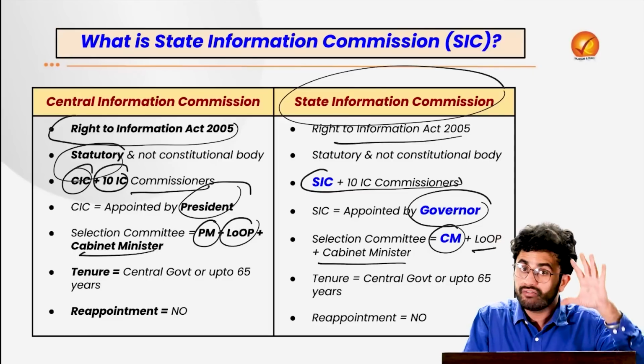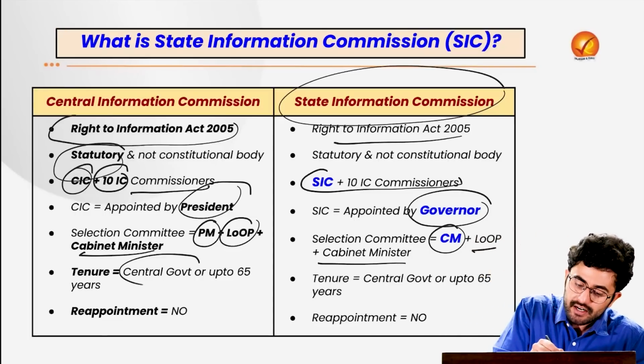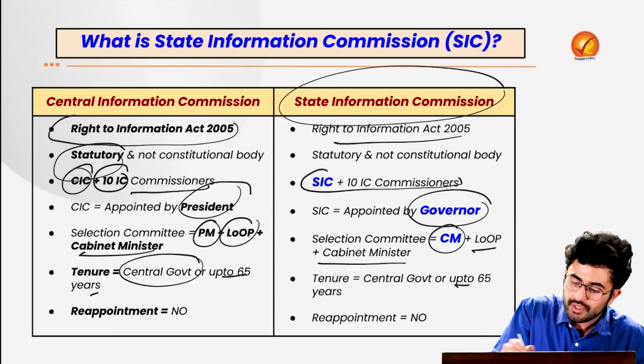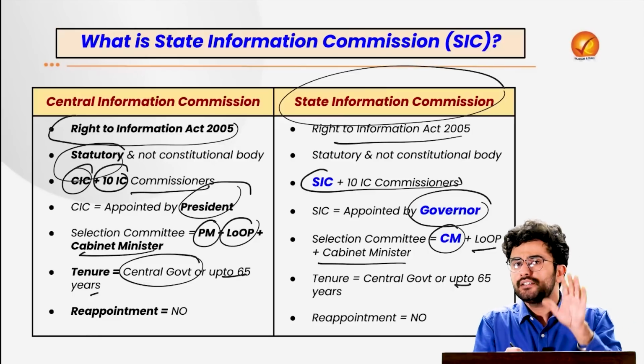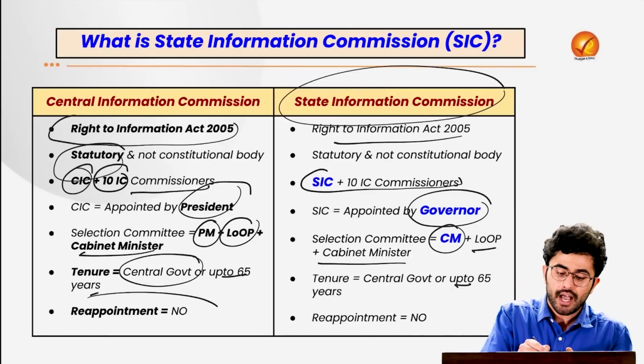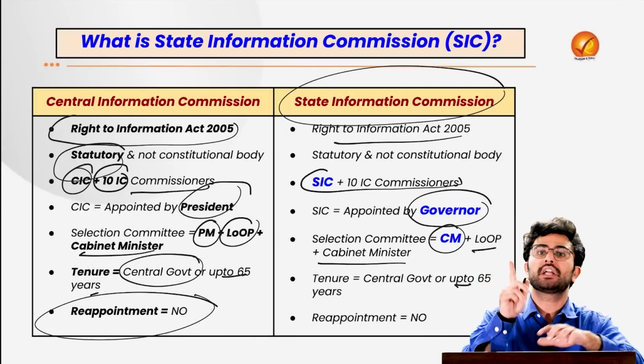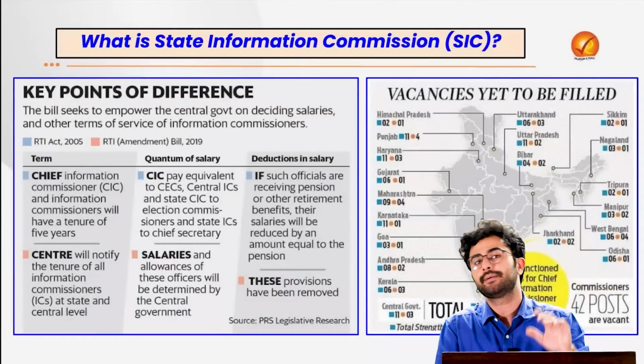The tenure of both the State Information Commission and the Central Information Commission is decided by the central government, or up to 65 years. Can the Chief Information Commissioner or State Information Commissioner be reappointed again? The answer is no. But an Information Commissioner can be promoted to become a Chief Information Commissioner. Keep this in your mind.